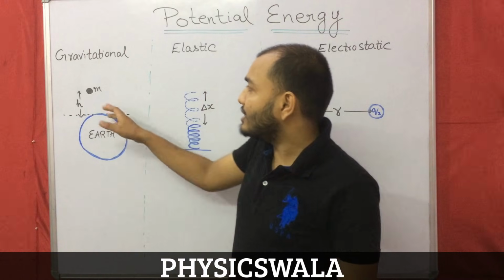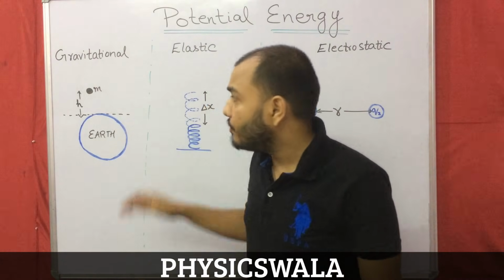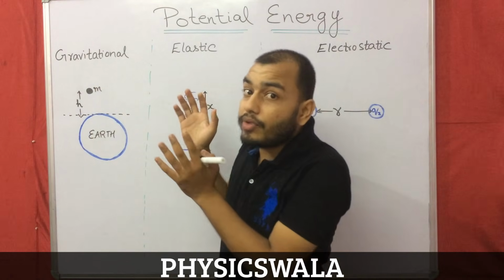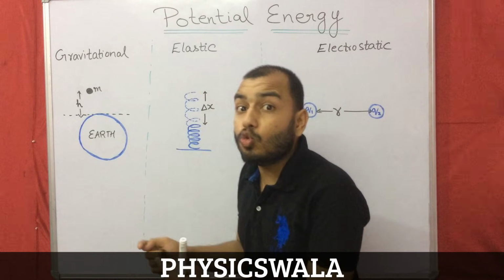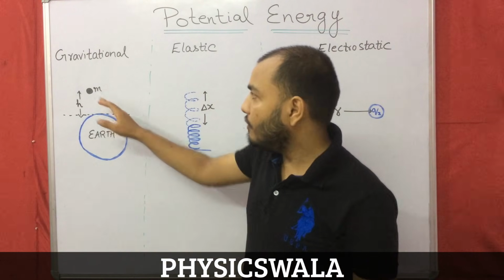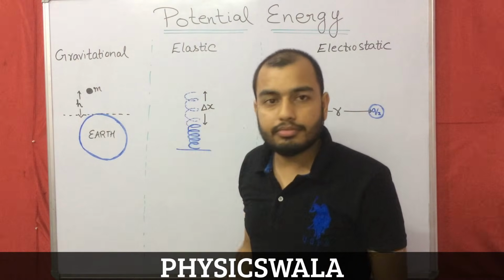Suppose there is a mass m at some height h above Earth's surface. Does it have some kind of energy? Can it do work? Yes, it can. If I just leave this mass, it will fall down.